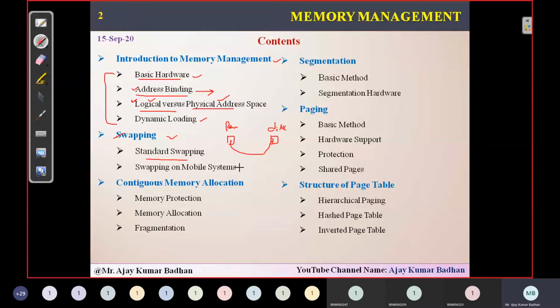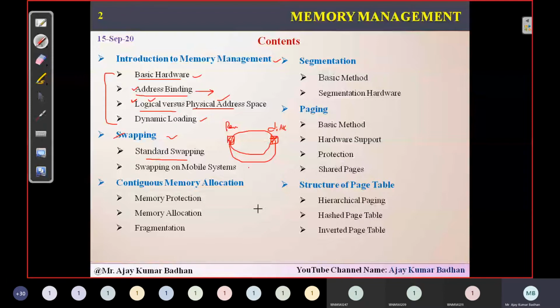So in this we have standard swapping. Swapping is nothing but interchanging between two different processes. Like you bring one process from disk to RAM, execute it, and from RAM send it again to disk. What we are doing is swapping it. That's what that concept comes under here.